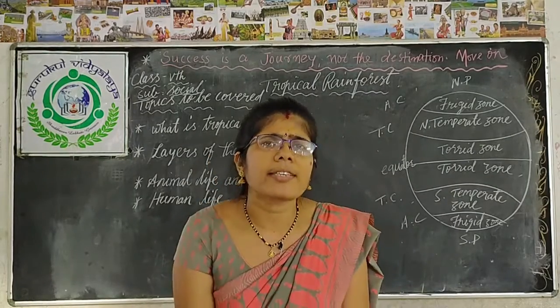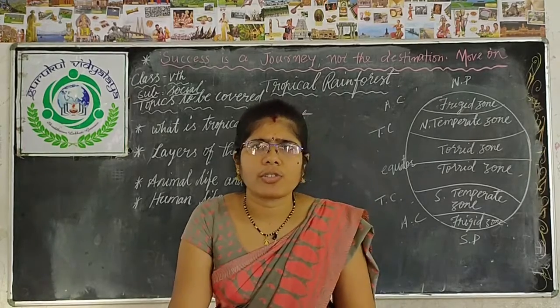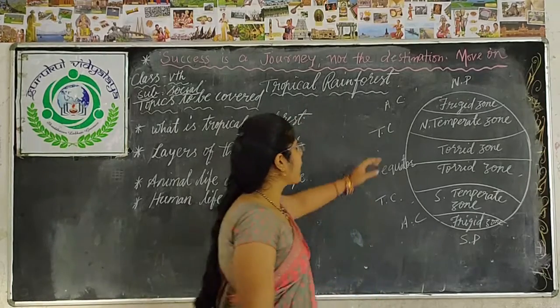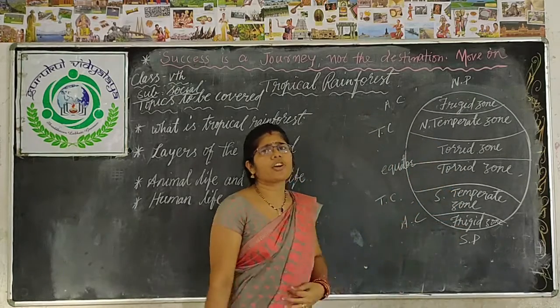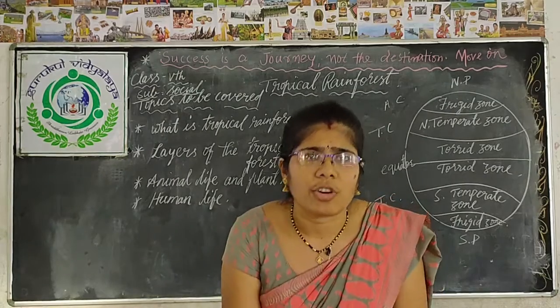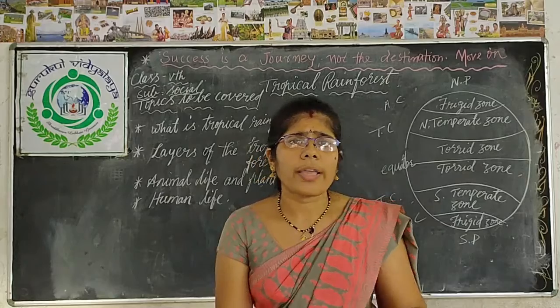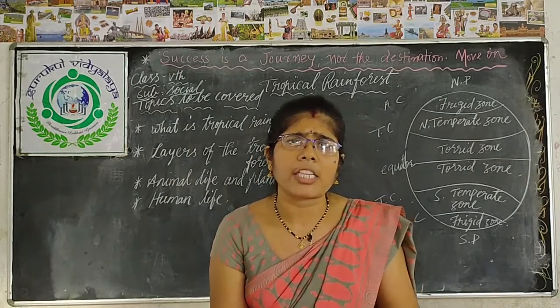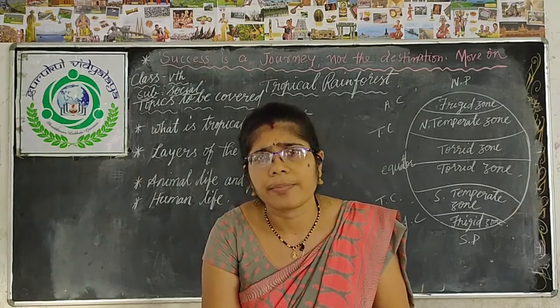In the previous class we discussed the heat zones of the earth. The heat zones like the torrid zone, temperate zone and frigid zone. These three heat zones are dividing the earth into climatic zones. The three heat zones are divided according to the amount of sun rays received from the sun.